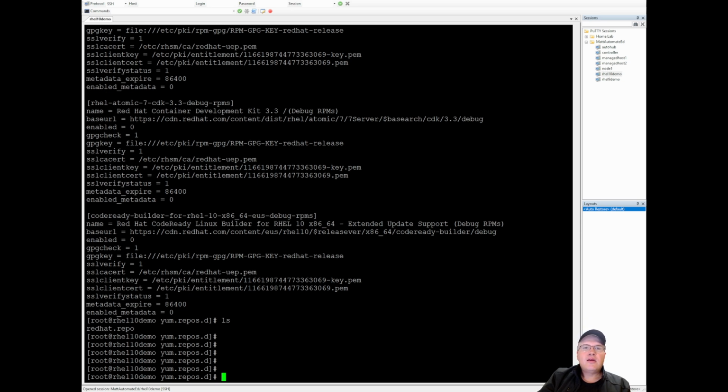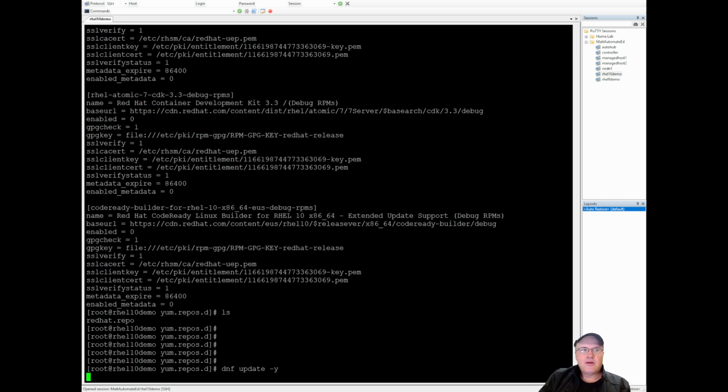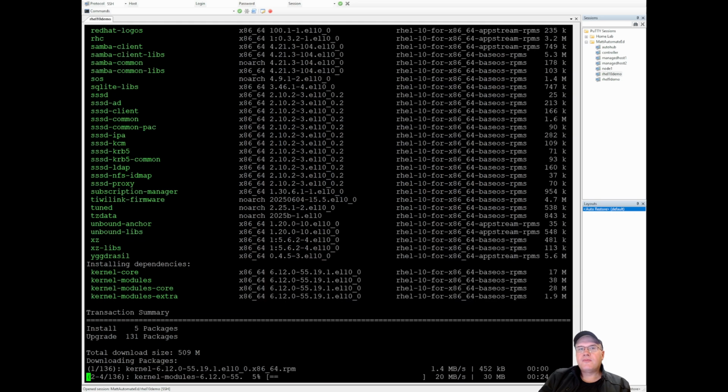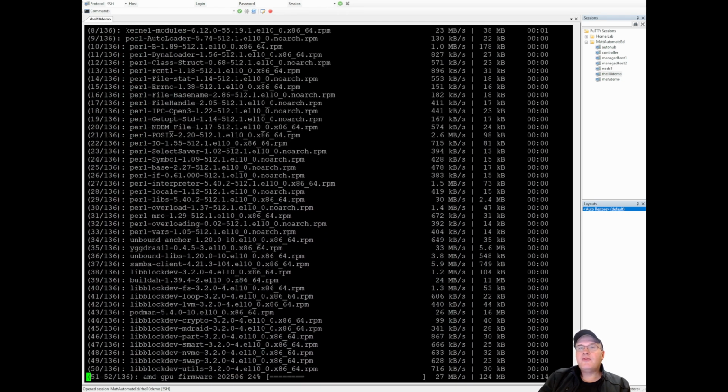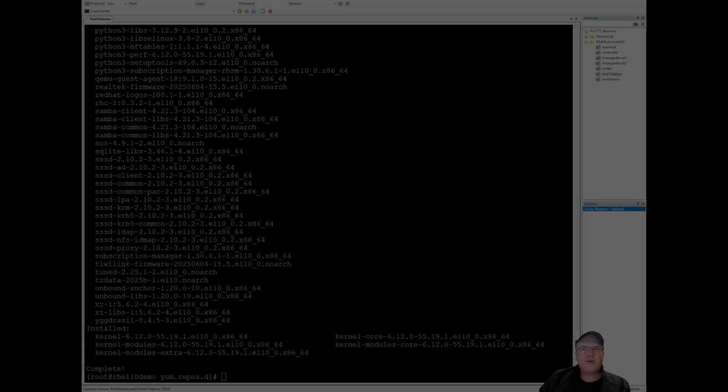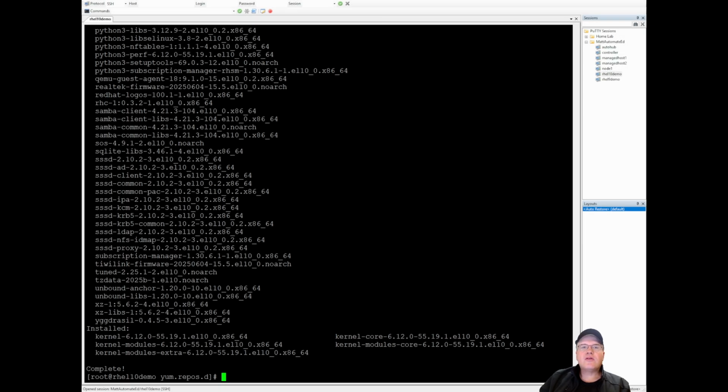And since we're already registered, let's patch just to be on the safe side. dnf update -y, then press enter. Oh, look at that. New downloads already. A few moments later. Okay, completed. Also, it looks like a new kernel was updated, so make sure you reboot your host so the kernel will take effect.